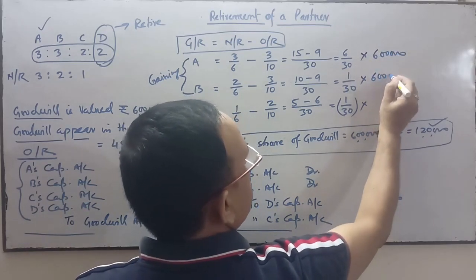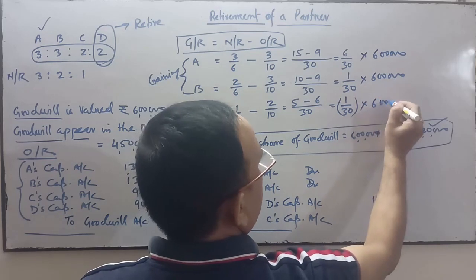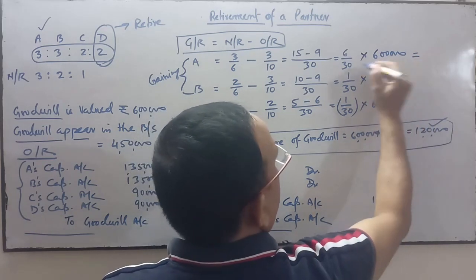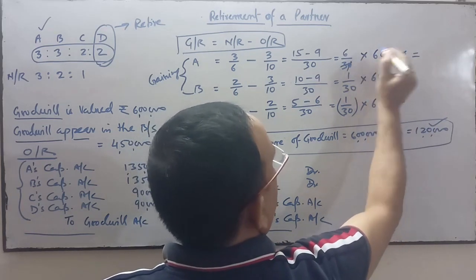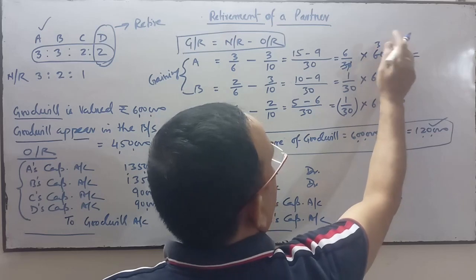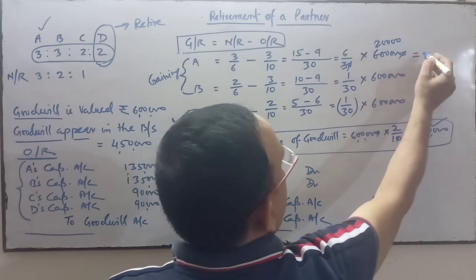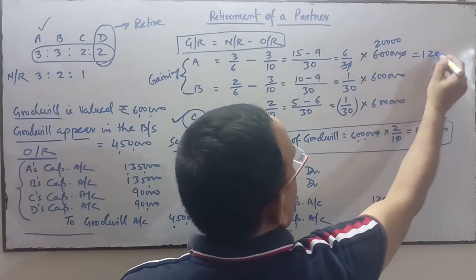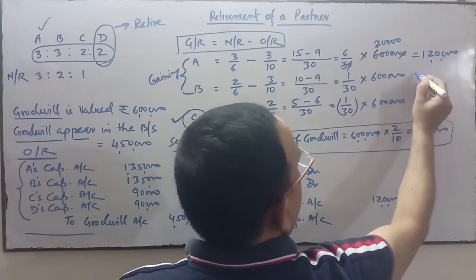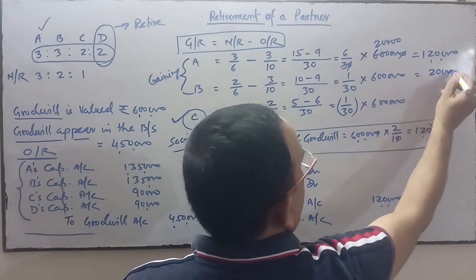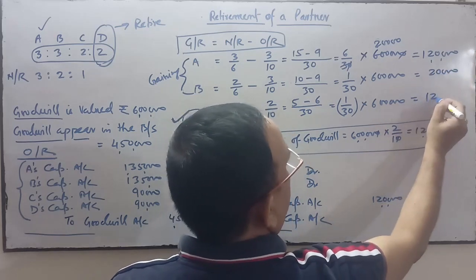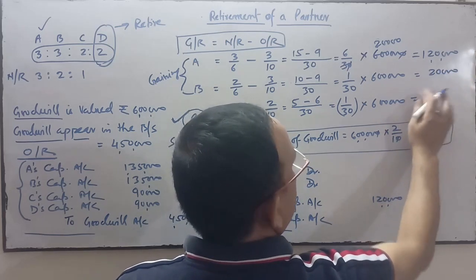So multiply it and you will get the figure. So here it is 1,20,000, here it will be 20,000 only, and here also 1 lakh. Here also it is 20,000.